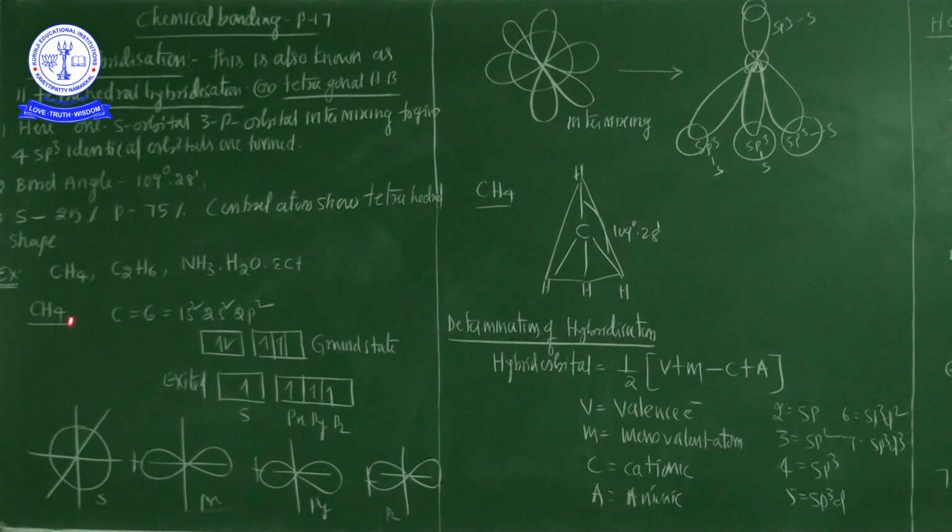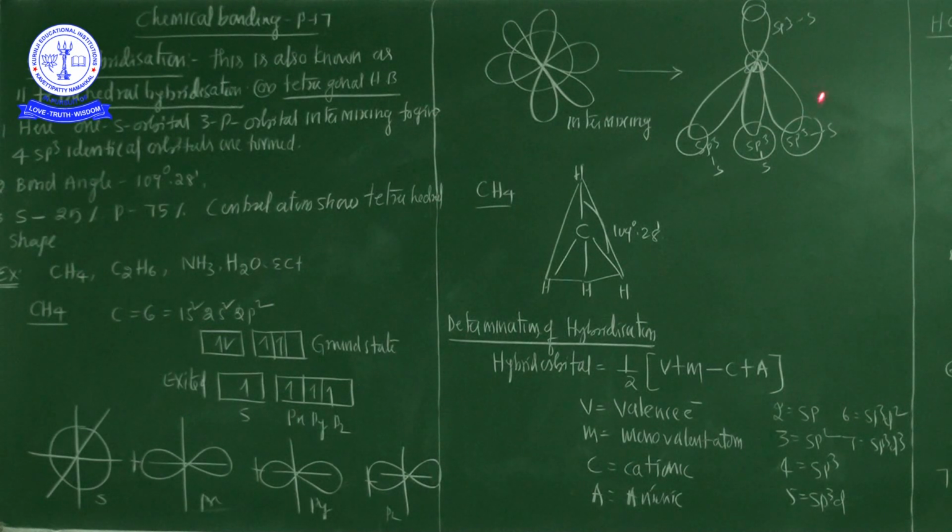After that, every hydrogen has one s orbital with 1 electron, which is a spherical shape. This spherical orbital represents the hydrogen orbital. So there is one sp3 orbital, one more sp3 orbital, one more sp3 orbital, and one more sp3 orbital. Every sp3 hybrid orbital is connected with a hydrogen s orbital, which is spherically shaped, and they are arranged in a tetrahedral manner.